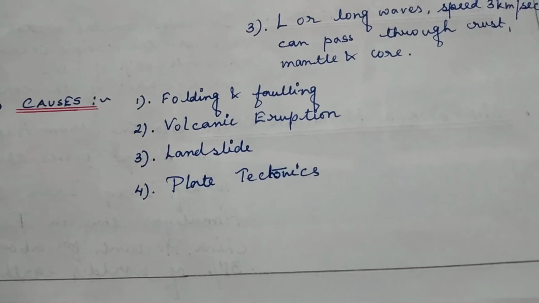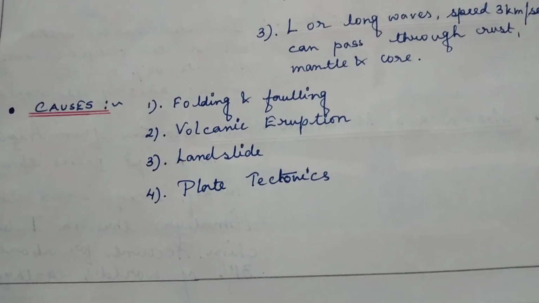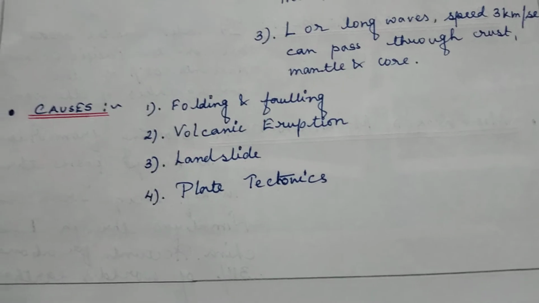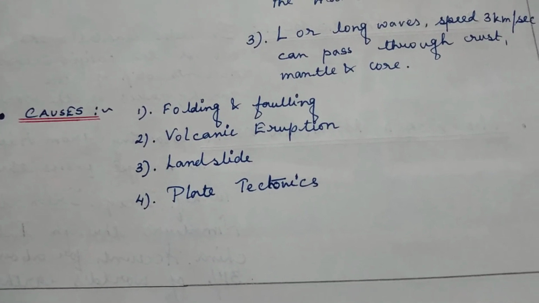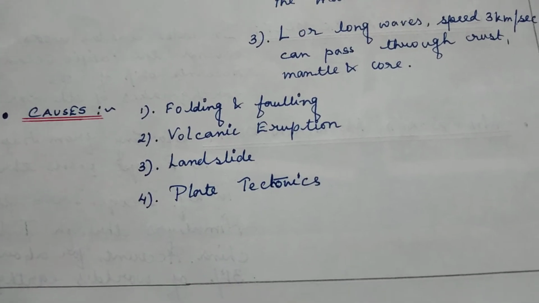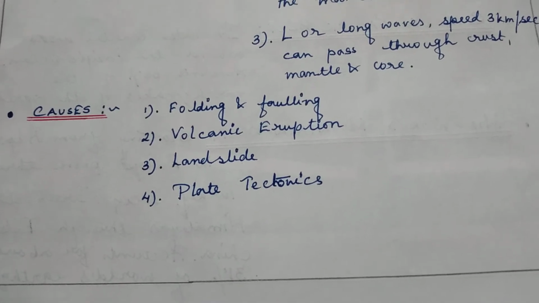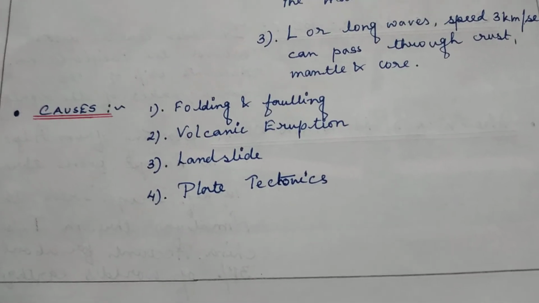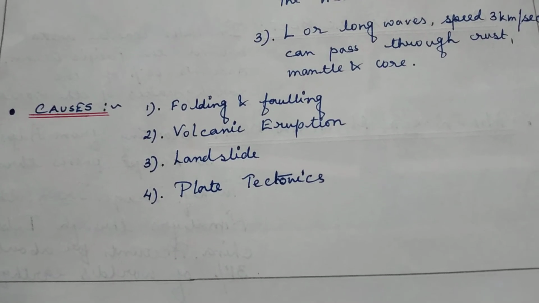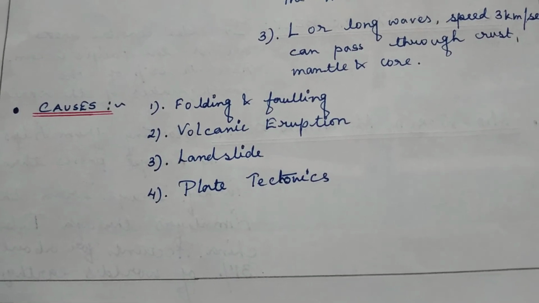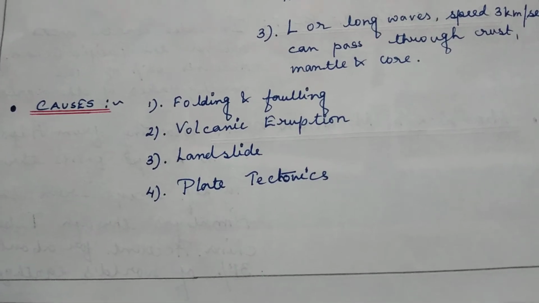What is the meaning of folding and faulting? These are mountain building processes. When we learn the landforms of the earth, we will know the different types of mountains, and there are some mountains known as fold mountains, and another category known as fault mountains.